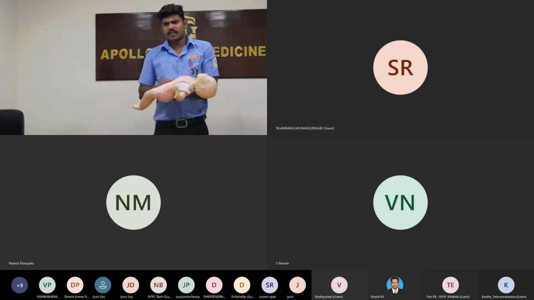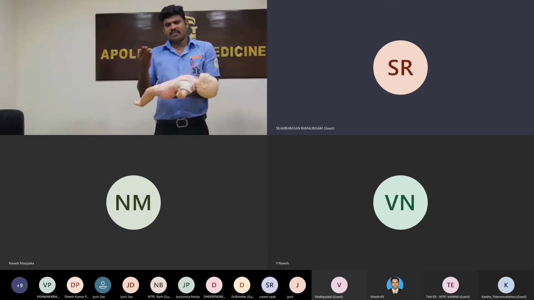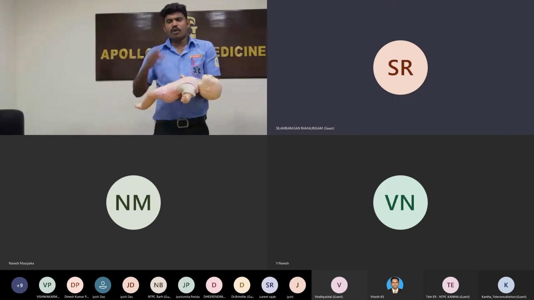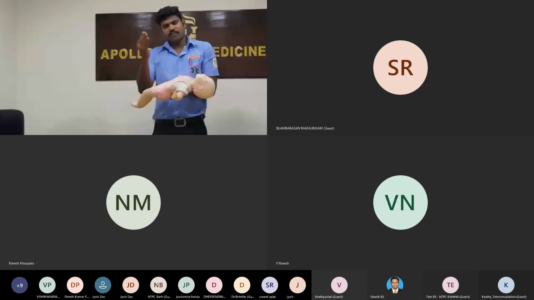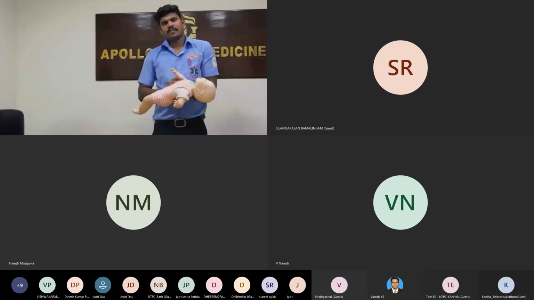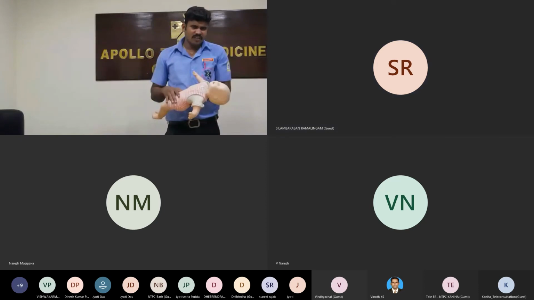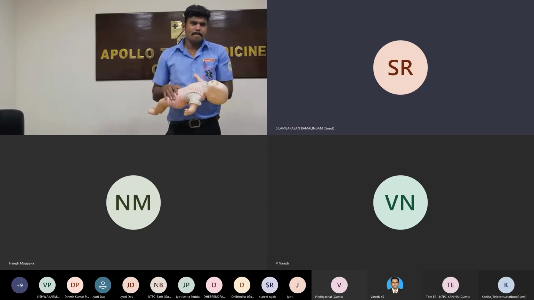Below 1 kg. Whether below 2.5 kg. A normal weight is 2.5 to 3 kg. So 2.5 kg. So it is not supposed to be... we do not take the newborn below 2 kg in the hands.